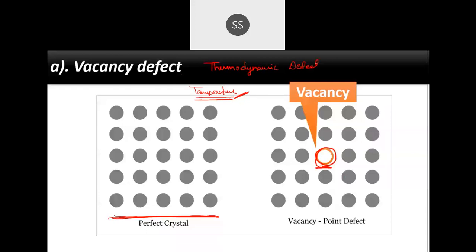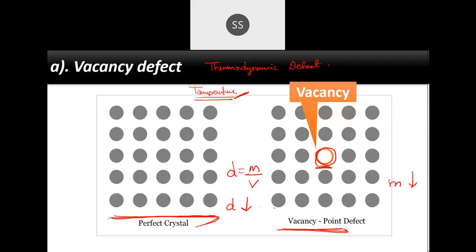Now, talking about the density. What will happen to the density of this crystal if a vacancy defect has taken place? See, this was the perfect one, and the second one has one atom less. In this picture you can see one atom is less. Then what will happen to the density? Density is mass by volume, correct? If one atom is less, automatically the mass will become less. Mass is directly related to density, correct? So if the mass becomes less, density will also decrease. Did you follow this point?